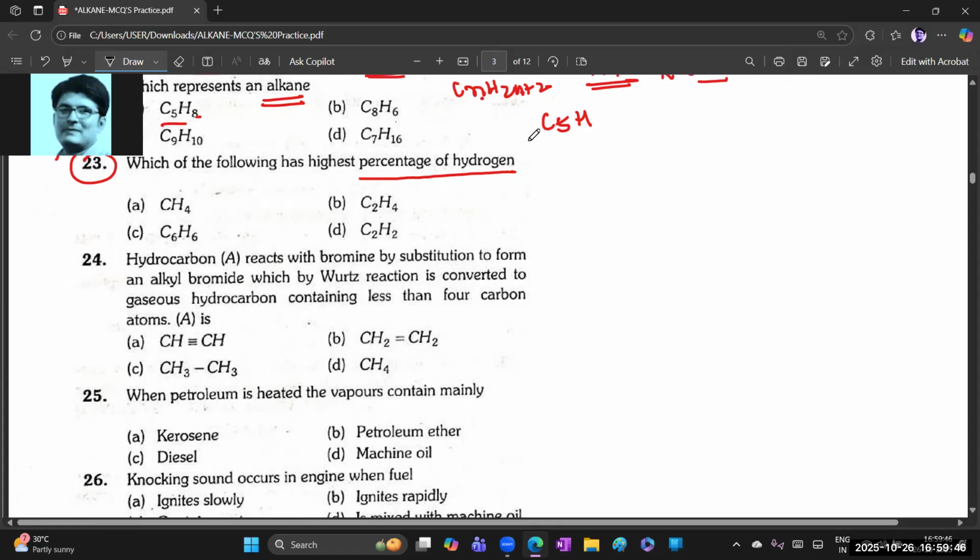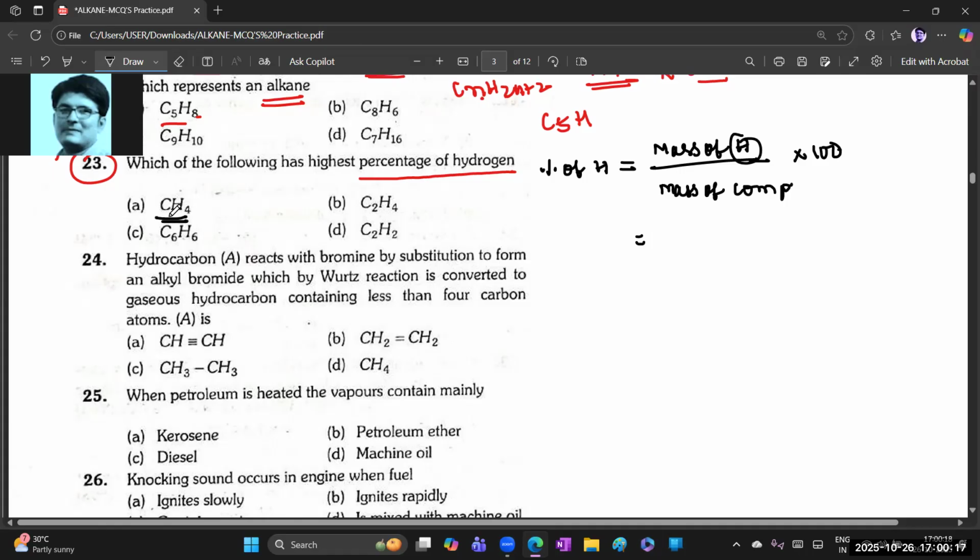See, for this one, the percentage of hydrogen we can find out as mass of hydrogen over the total mass of the compound, that is, mass of compound. Clear? Mass of hydrogen and mass of compound. Percentage is asked, so multiply by 100. First, which compound has the highest?